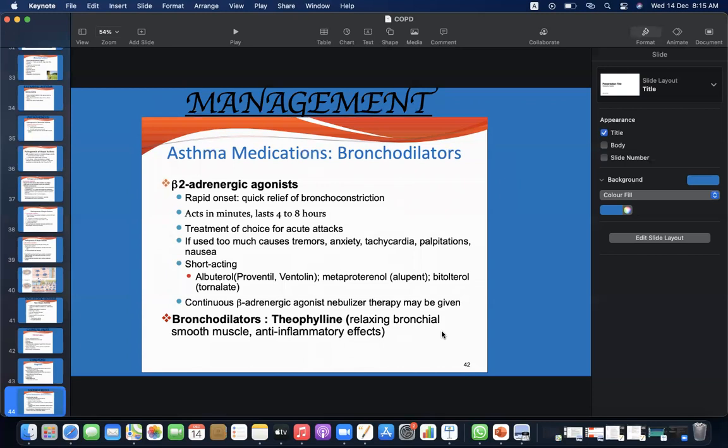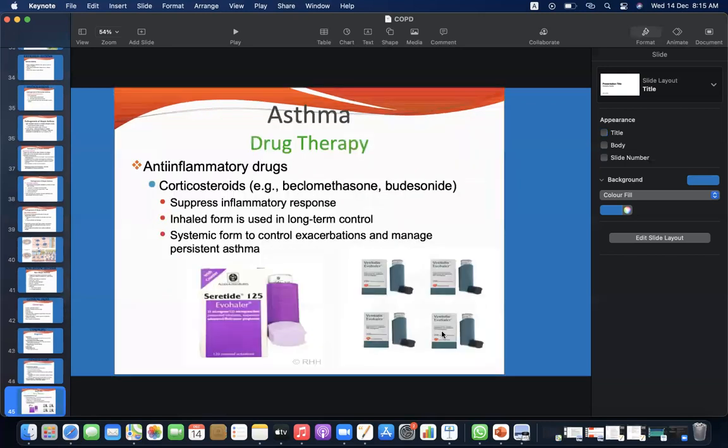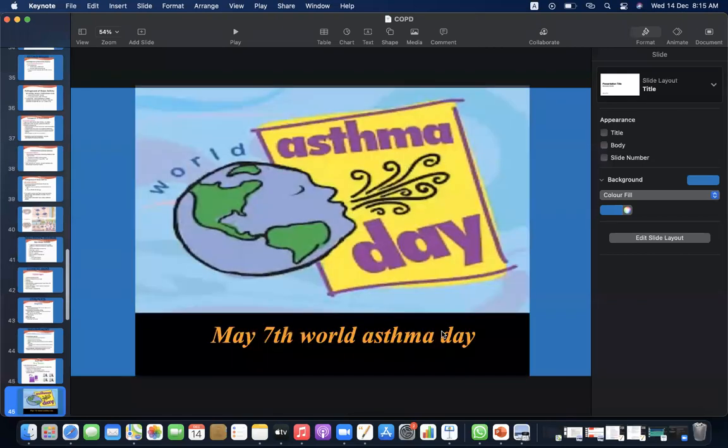Theophylline relaxes bronchial smooth muscle and has anti-inflammatory effects. Asthma drug therapy: anti-inflammatory drugs are corticosteroids such as beclomethasone, which suppress the inflammatory response. The inhaled form is used in long-term control, and the systemic form to control exacerbations and manage persistent asthma.